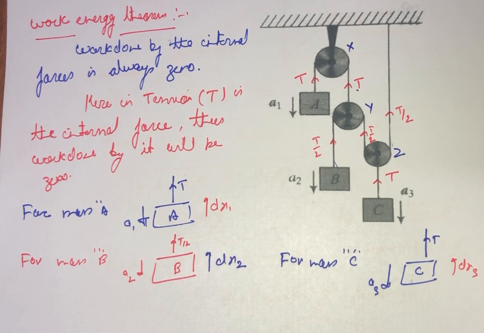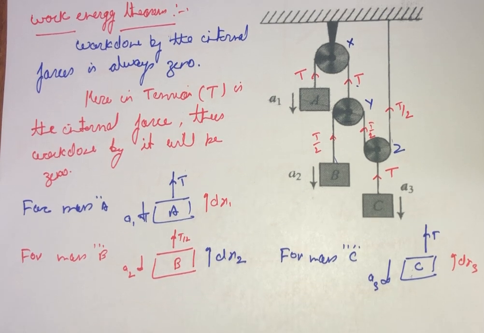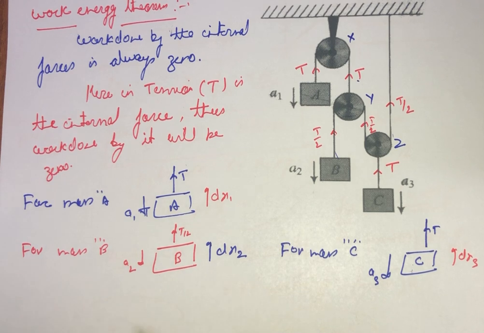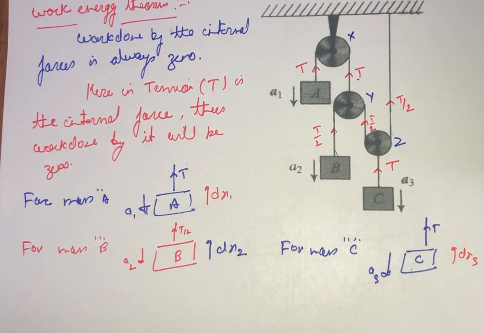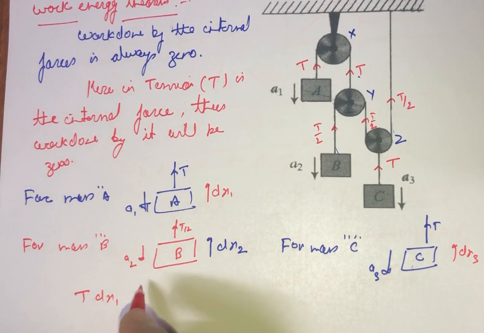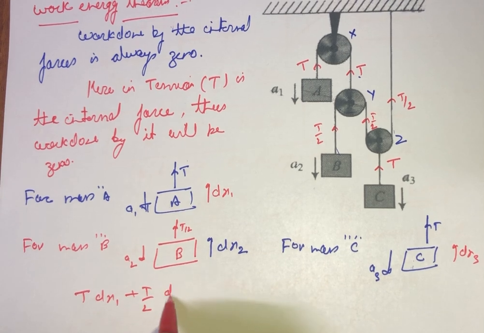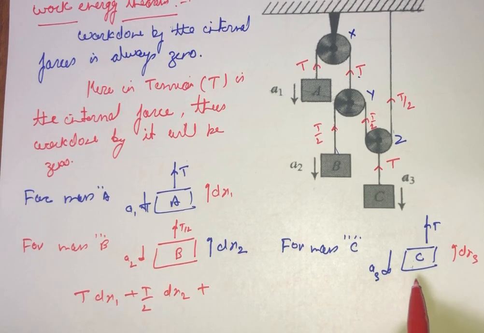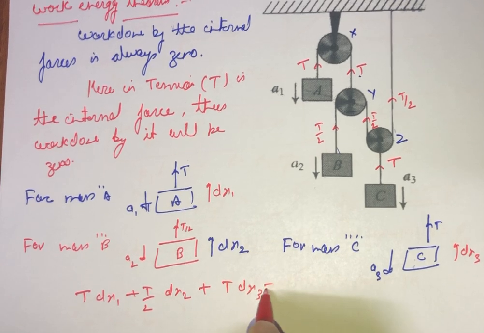So according to the work energy theorem, we can say that the equation is given as tension T dx1 plus tension T by 2 dx2 plus, for mass C, T dx3 is equal to 0.